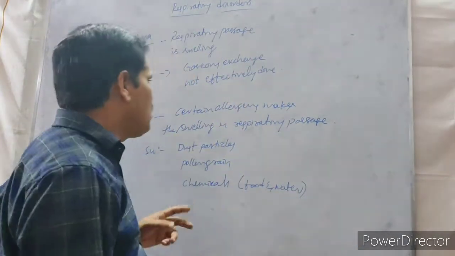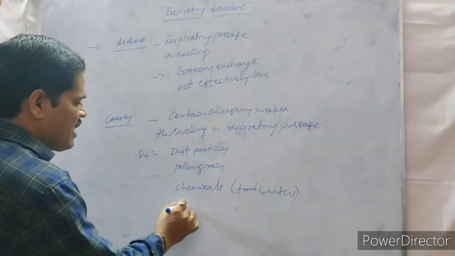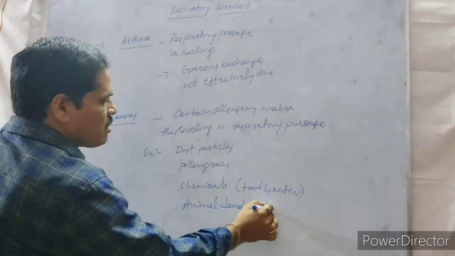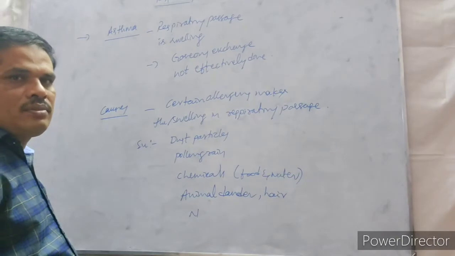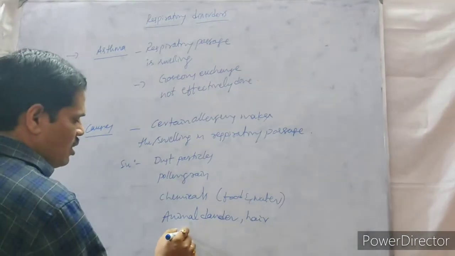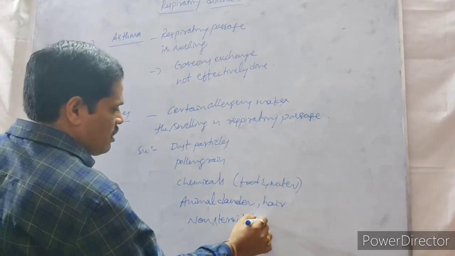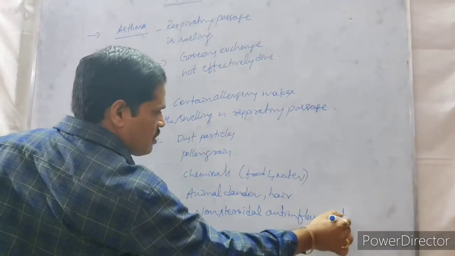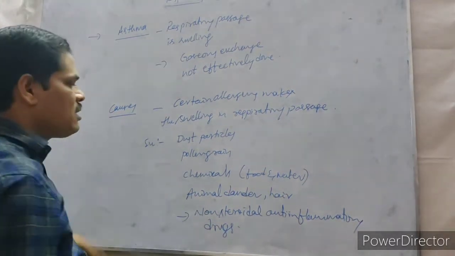Those are also a cause for asthma. And also animal dander and hair are responsible for asthma. Then certain non-steroidal anti-inflammatory drugs are also responsible for asthma.